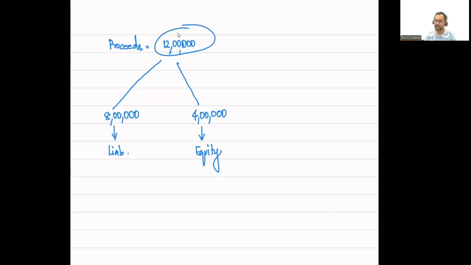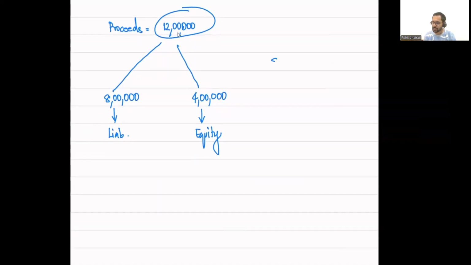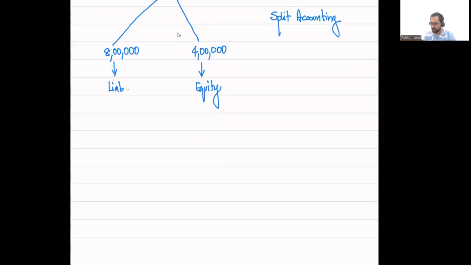So we have split 12 lakhs into 8 lakhs as liability and 4 lakhs as equity, and this is therefore called split accounting, because we are splitting the proceeds that we received into a liability component and an equity component.